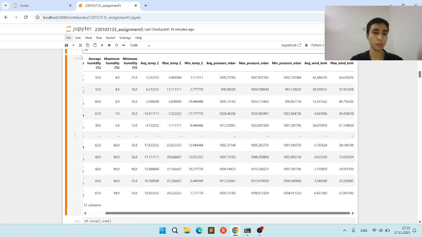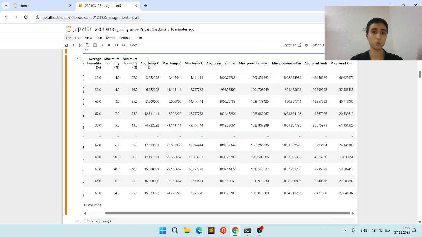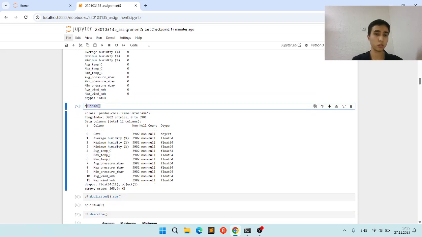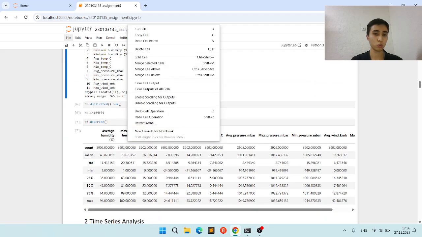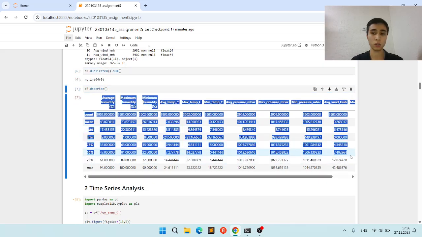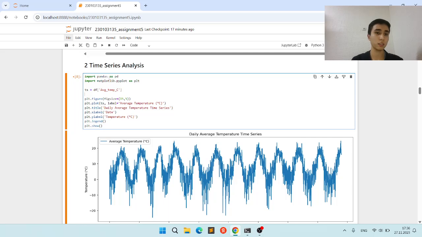This is our final data frame with date, average humidity, maximum humidity, minimum humidity, average temperature, maximum temperature, also average pressure, maximum pressure, and the average wind and the maximum wind. There are no null values, and this is the info about this data set, and there are no duplicates. And this is the summary statistics for the data. Let's move to the next task, which is time series analysis.